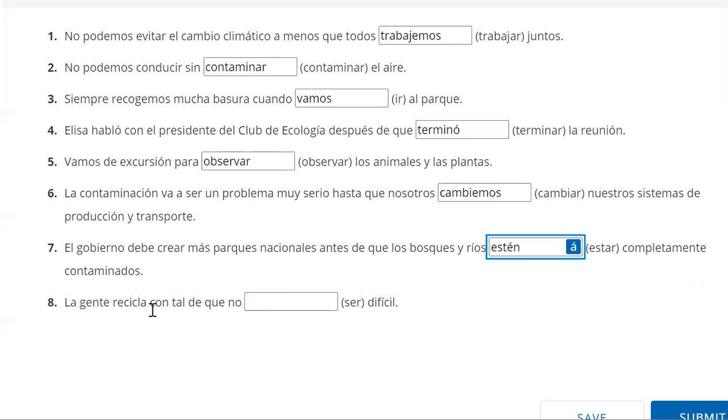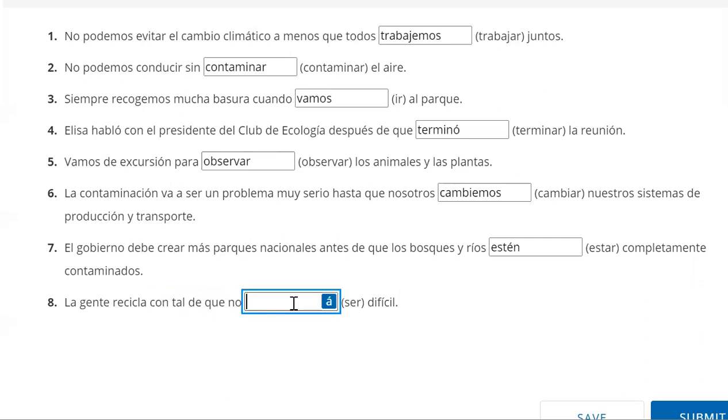La gente recicla con tal de que no sea difícil. That is the C, con tal de que is the C of escapa. So this is usually going to be a subjunctive trigger. La gente recicla, people recycle as long as it's not difficult. So this is something that we don't know if it's going to be difficult or not. So we will use, and also this, again, escapa word, usually just going to be a subjunctive trigger.